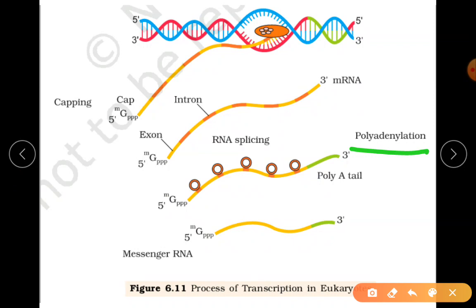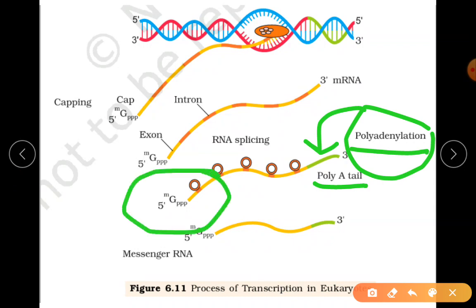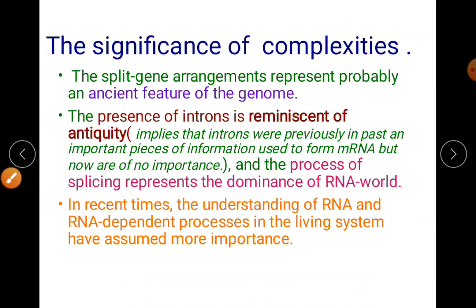Your poly A tail, or addition of adenylate residues, we call the polyadenylation process. Remember, capping is adding methyl guanosine triphosphate at the 5' end. All this can be asked as a 1 mark question. What is splicing? Removal of introns and joining of exons. So it's all clear to you.